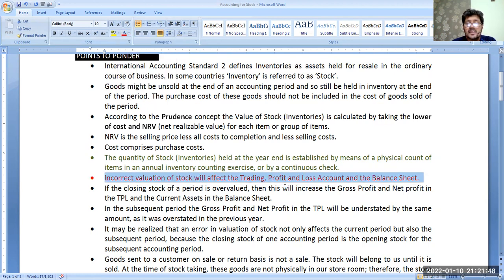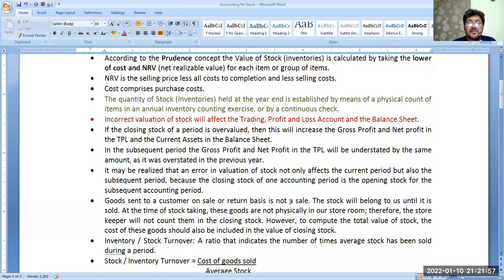Okay. Suppose the valuation is incorrect. So it means our income statement will be affected and our balance sheet will be affected. How? See, if the closing stock of a period is overvalued.